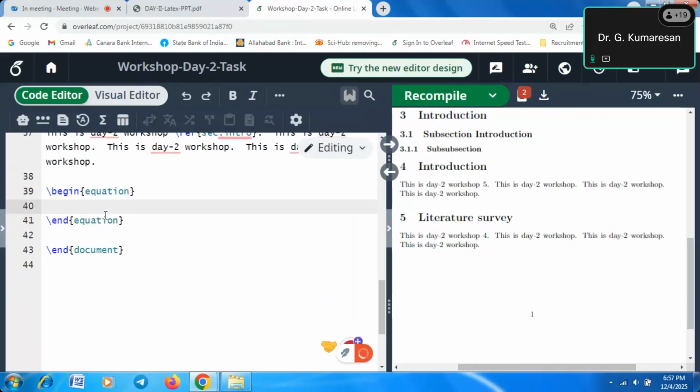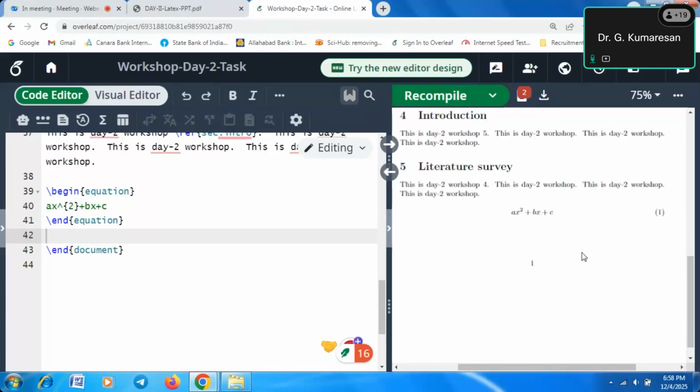So ax squared, we write a, caret, open curly brace, 2, closed curly brace, plus bx plus c. When you compile, you will get this equation ax squared plus bx plus c, and automatic numbering is also coming.